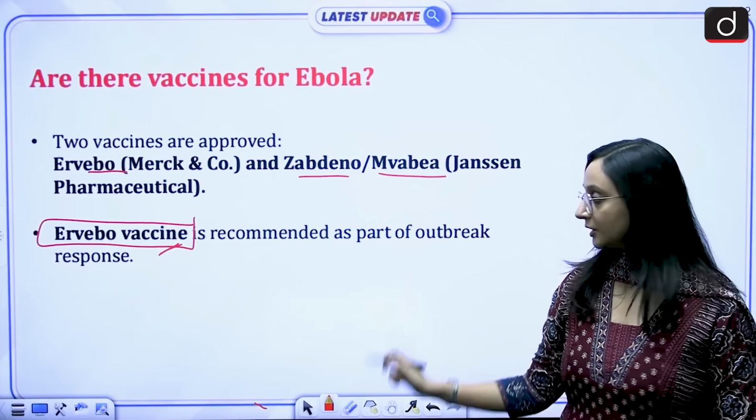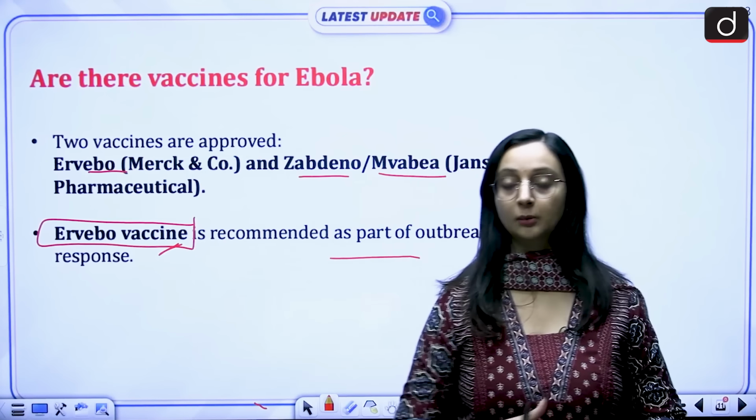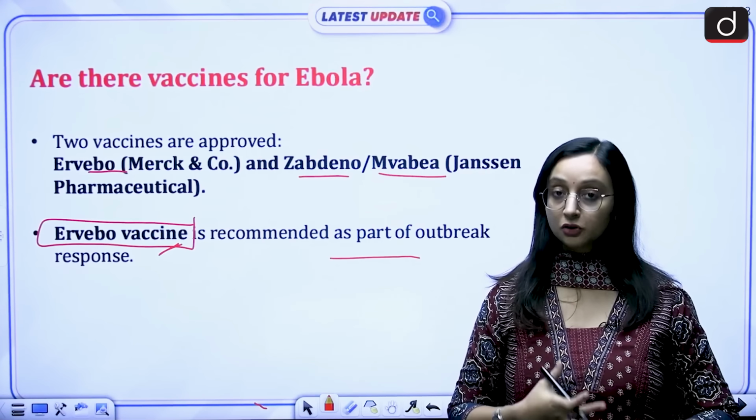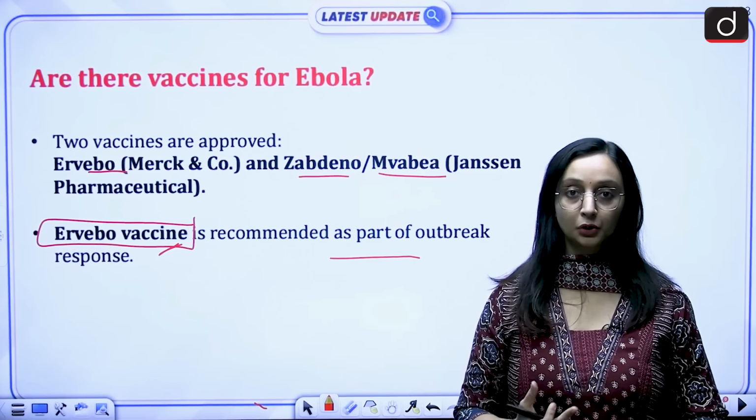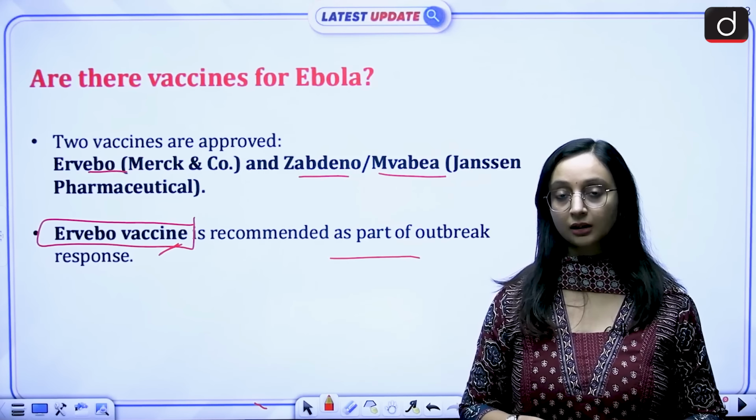Let us hope that the situation in Africa does not get any more severe. But this is the situation. I hope you were able to understand what Ebola virus is, how it is transmitted from animals to humans. It's a zoonotic disease. How is it spread and how can we actually treat it, right?